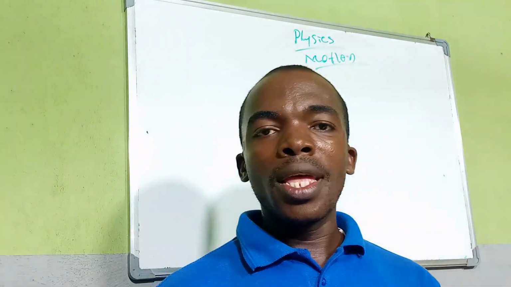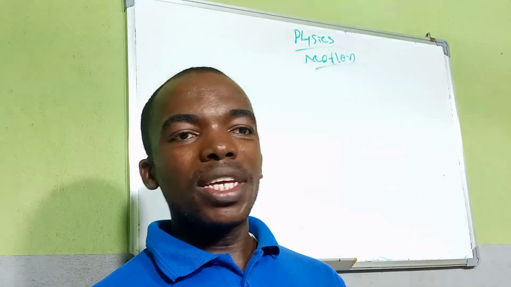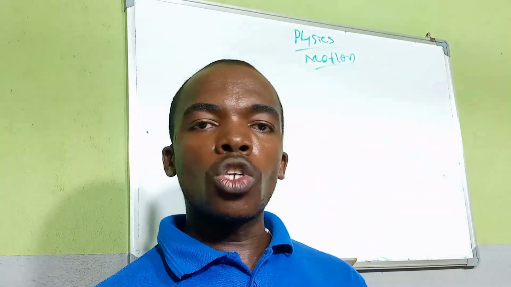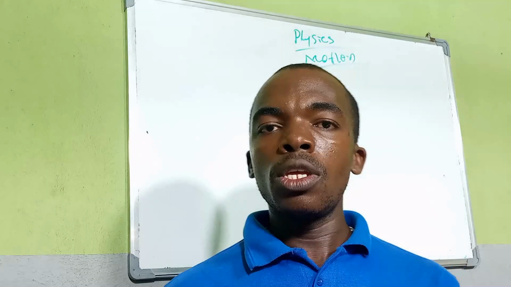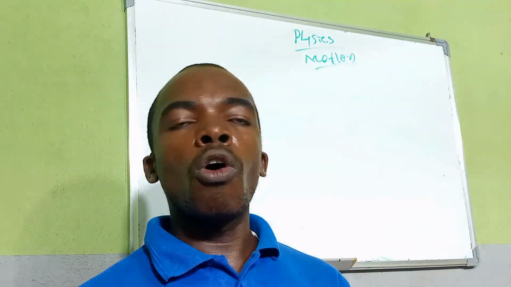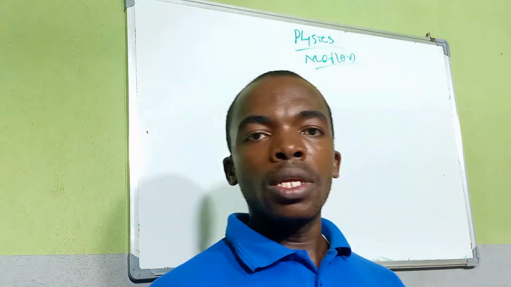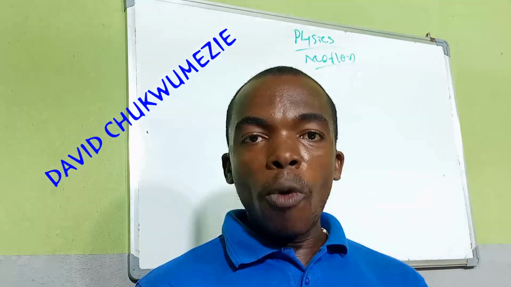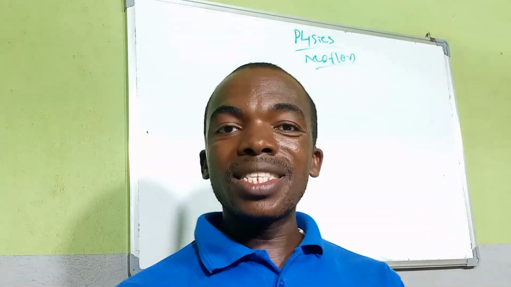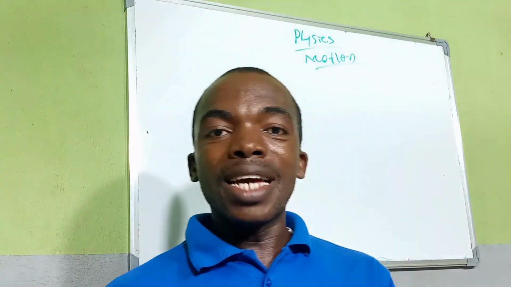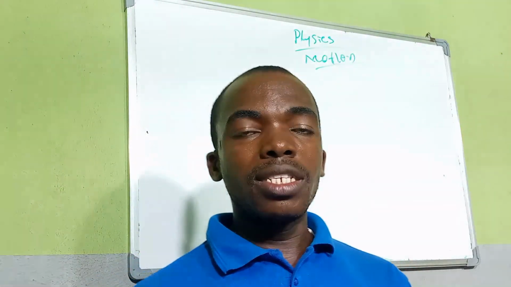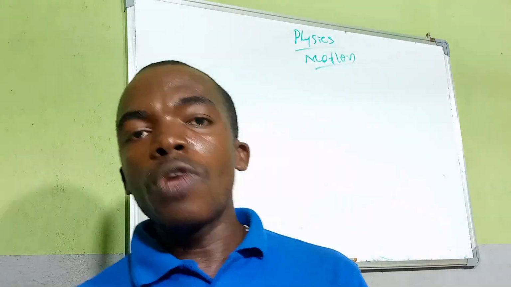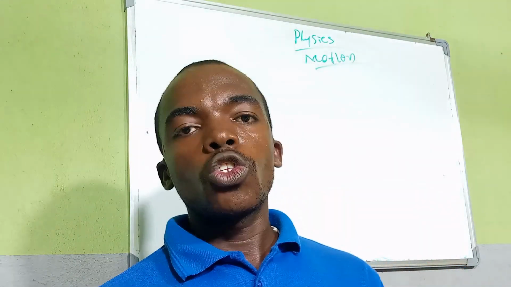So now, whenever a body moves, we say the body is in motion. Like your car moving, your bicycle moving. Understand? Even when your body is moving, you are being set in motion. Understand? So that is it. Motion is the movement of a body from one place to another.